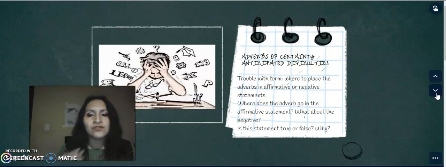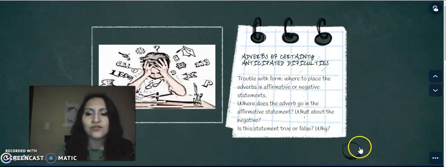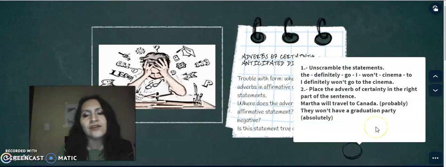So I'm going to provide them with a lot of examples, and then I'm going to ask them some questions like where does the adverb go in the affirmative statement, what about in the negative, or is this statement true or false and why. Also, I consider 2 activities to make them know how these adverbs of certainty go in the sentences, either affirmatives or negatives.